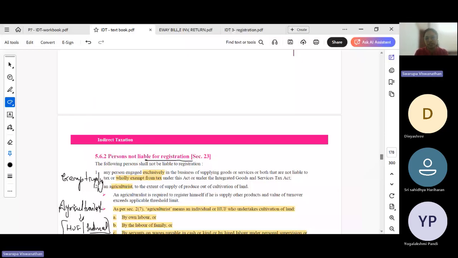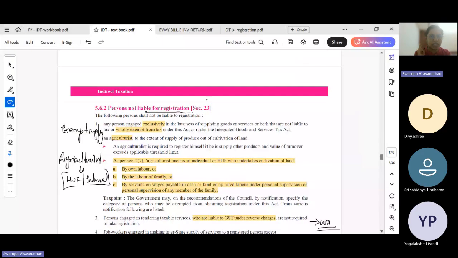Persons not liable for registration. First we will see two kinds of persons. One is the person who is engaged only in providing exempt supply. If Mr. X has a petrol pump, dealing only with the supply of petroleum products, he need not comply with the GST regulations because his supply is completely outside the purview of GST. Then agriculturalists, for the cultivation or produce out of cultivation of land, need not register irrespective of the threshold limit.